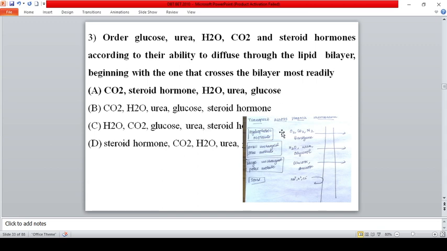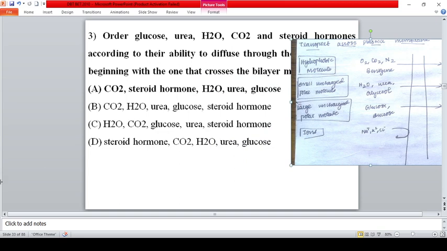Order glucose, H2O, CO2 and steroid hormone according to the ability to diffuse through the lipid bilayer, beginning with the one that crosses the bilayer most slowly. So you should know this particular thing, friends. Hydrophobic molecules like O2, CO2, N2 and benzene will cross steadily. Small uncharged polar molecules like water, urea and glycerol will also pass. Large uncharged polar molecules like glucose and sucrose will also pass. But ions like Na plus, K plus and Cl minus will not pass. So the correct option is CO2, steroid hormone, H2O, urea and glucose.